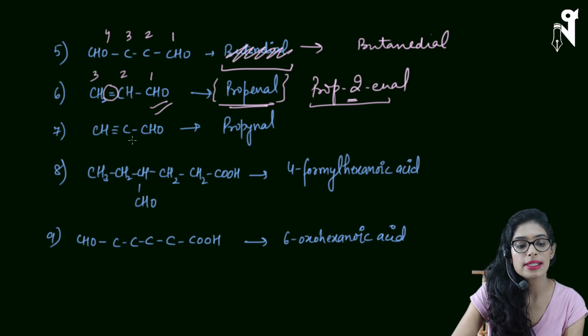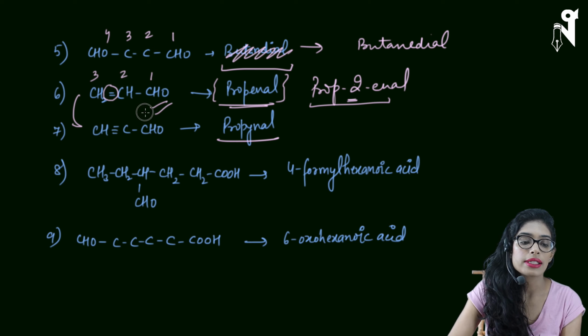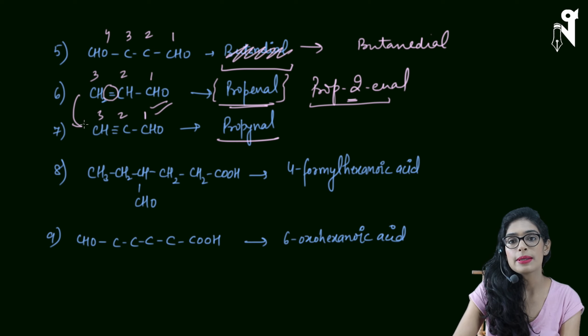Next is CH triple bond C-CHO. Again, it's a very similar case as the 6th one, and hence the name is going to be propynal. Position for the aldehyde is first, and position for the triple bond is second.